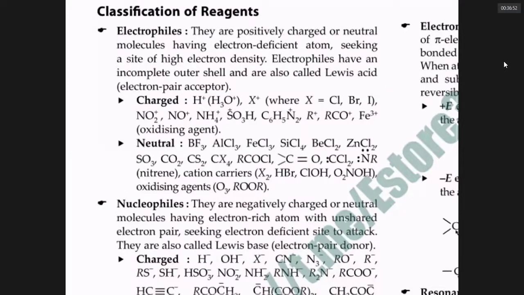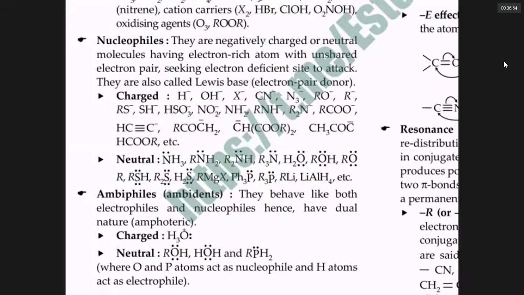Next, nucleophile. A nucleophile is that which attacks the nucleus or a positive center. In order to attack a positive center, it should have a negative charge. So all anions, the list is like this. Hydride ion, hydroxide ion, halide ion, cyanide ion. N3 minus means azide ion. RO minus means alkoxide ion and R minus means carbanion. RS minus means alkyl sulfide anion.